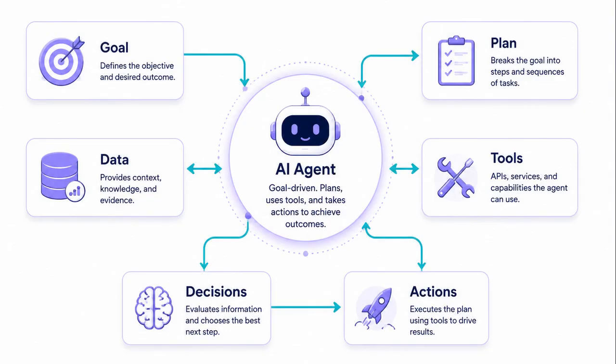Now let's look at what are AI agents. An AI agent is a system that works toward a goal. It can understand a task. It can plan steps. It can use tools. It can retrieve information. It can make decisions within boundaries. It can support actions across a workflow. AI agents answer, what should be done next?